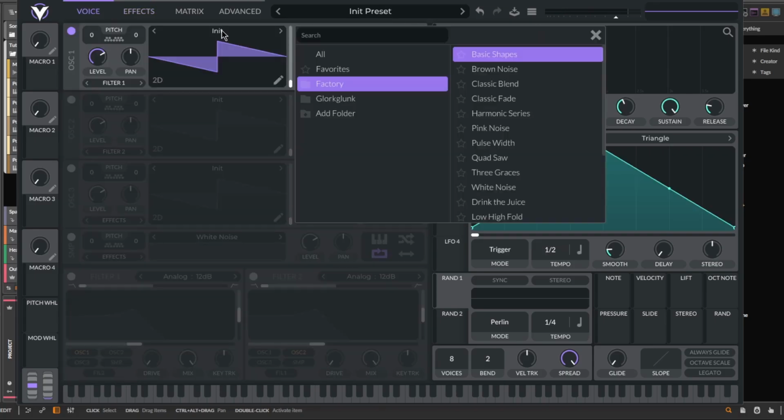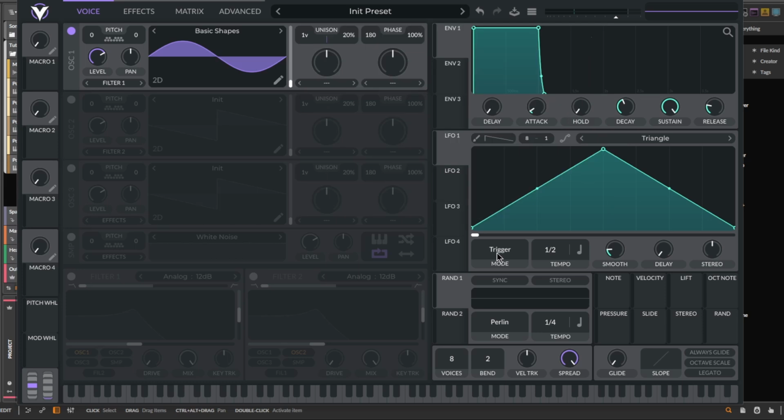Initialize Vital to the default preset. Choose basic shapes to get a sine wave, then set the LFO1 mode to envelope and begin making your pitch curve. Set the tempo to seconds and a really fast speed like so.